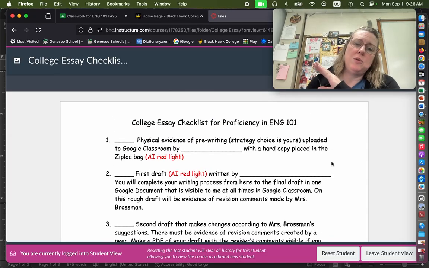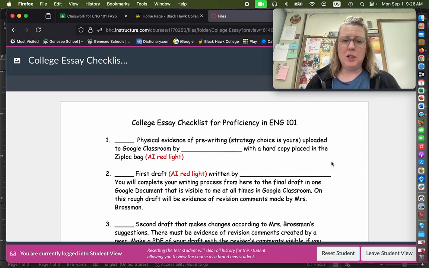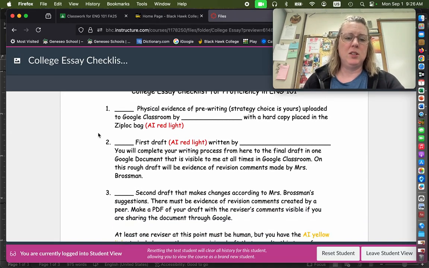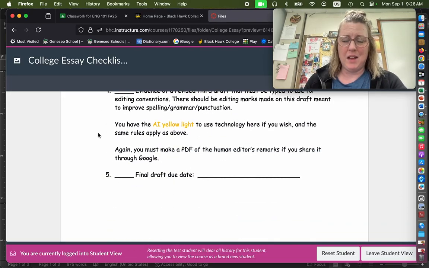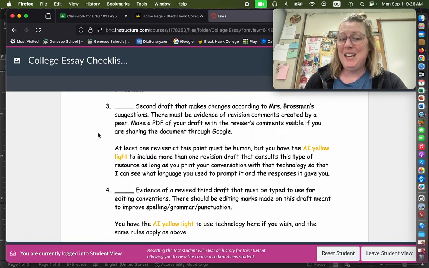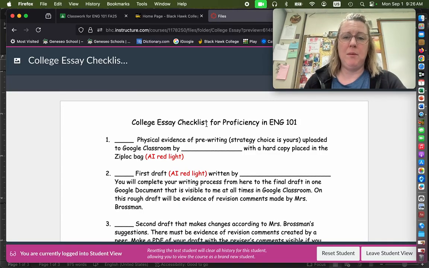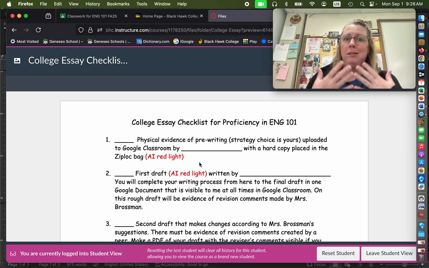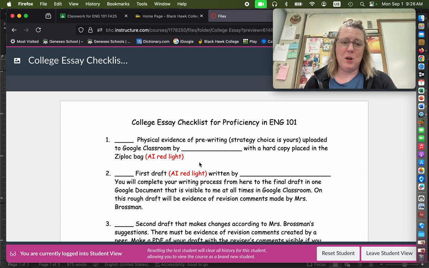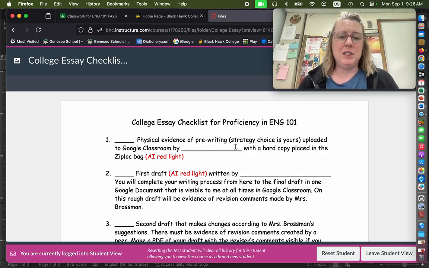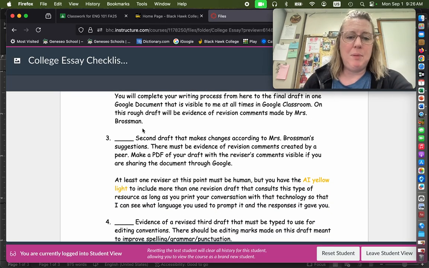The main difference between this paper and your maturity memoir is that this one is going to have one extra step to it. If you look back at your maturity memoir checklist, you've only got 4 items that have to go into your Ziploc bag. Here you're going to have a minimum of 5 items in order to hit proficiency. And remember, you might have more than these items, because if you want to show an advanced level of work, you've either got to show more work or more high quality work in the ones that you do. But the new step is right here.